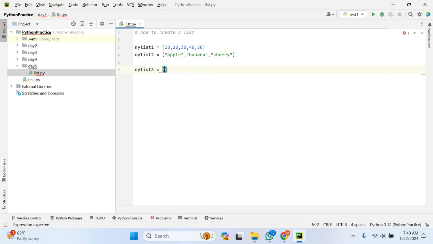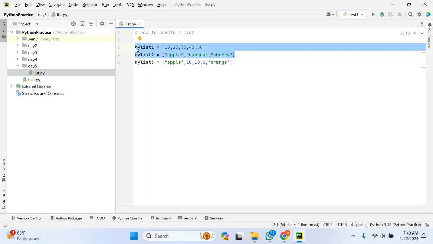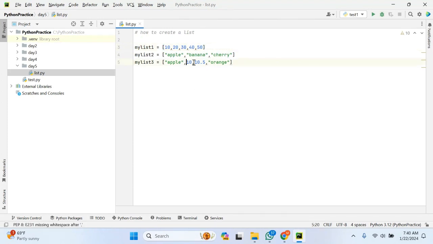So let us try to define another. Suppose apple, 10, 10.5. This is a float type of list, and similarly, suppose let us say orange. So this is also a string, right? If you see in all these examples, a list is a collection of multiple values enclosed in square brackets.